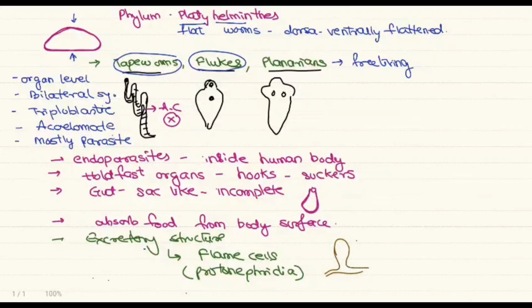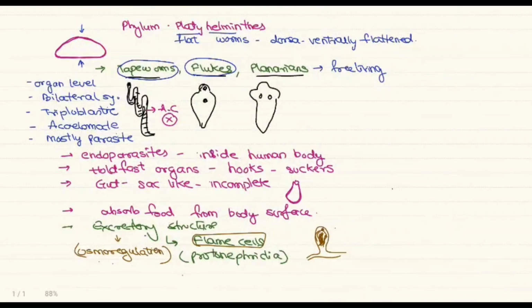Now flame cells have a nucleus and a tuft of cilia. As this moves, it looks like a flame and helps in removing the waste material. Remember, any excretory structure also helps in osmoregulation, that is, the water balance in the body. So the flame cells are the first developed excretory structures and also help in osmoregulation. Many structures are highly reduced, but you can see eyes in planarians because they are free-living organisms. These structures are present in some of the Platyhelminthes or the flatworms.